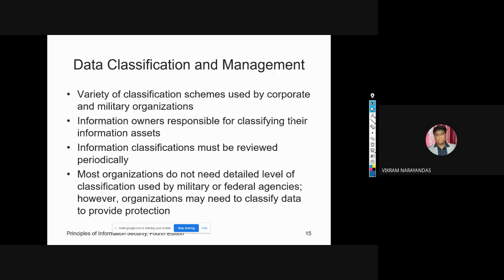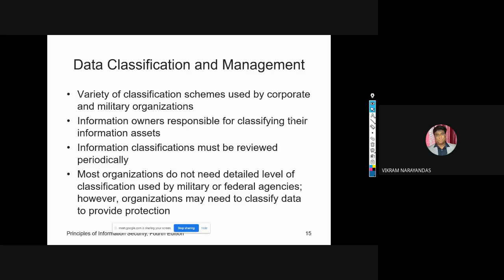First we will discuss some of the responsibilities of each member: champions, executives, CEOs, CIOs, vice presidents of information technology, vice presidents for information systems. We discuss some of the roles of owners and data custodians in the organization. Information owners are responsible for classifying their information assets.